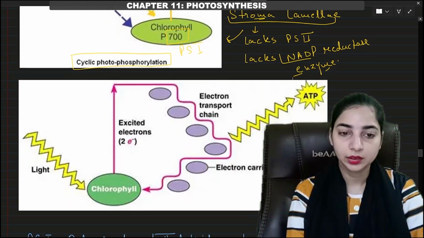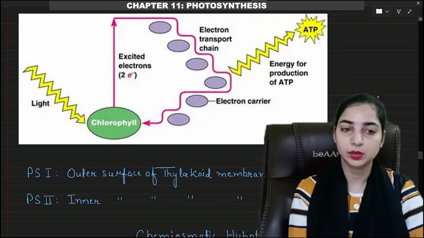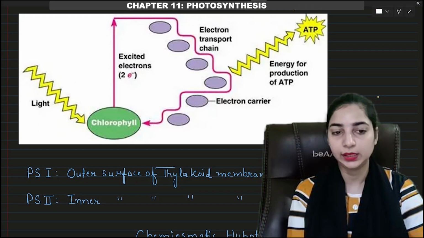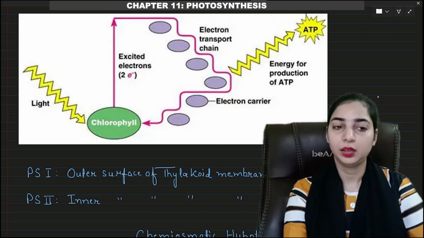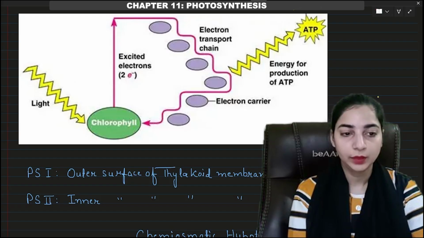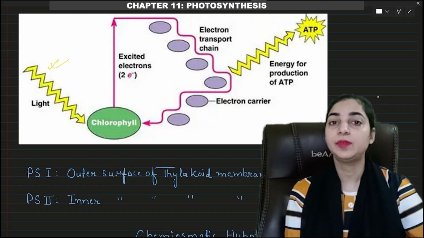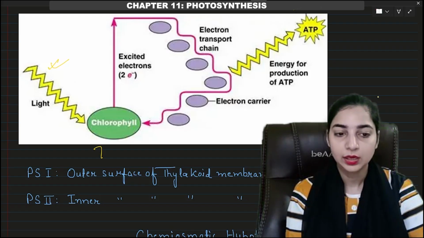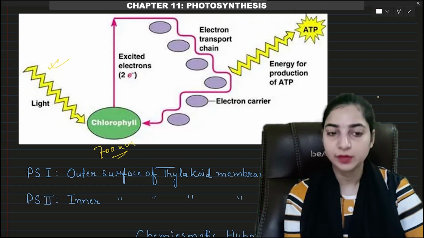Now we have another figure. If you want to look at this figure, you can see this is again the figure of the cyclic photophosphorylation. I have added different figures so that you can understand well by the figure. Here we have the light, sunlight absorbed by the chlorophyll A molecule. Which wavelength? 700 nanometer, because here we have only PS1. So the absorption peak will be 700 nanometer.